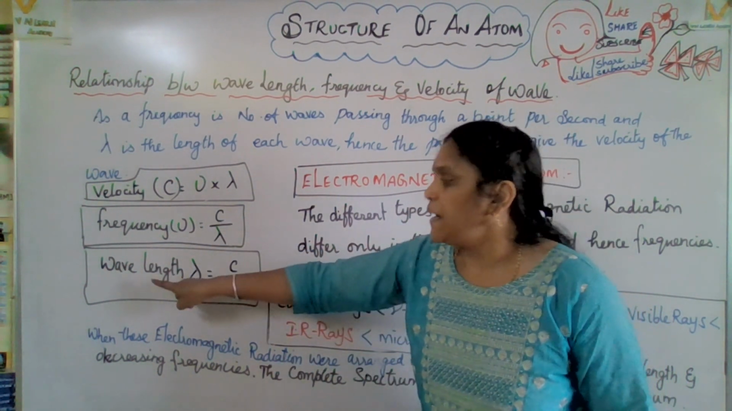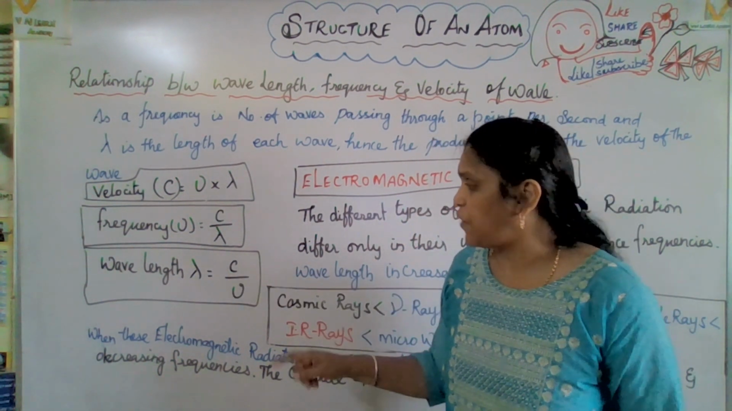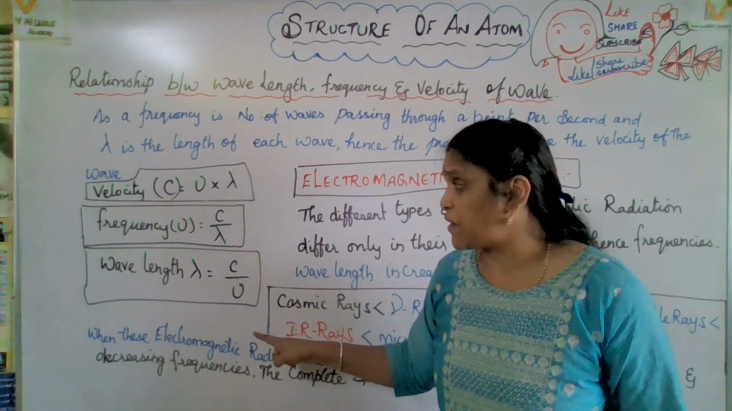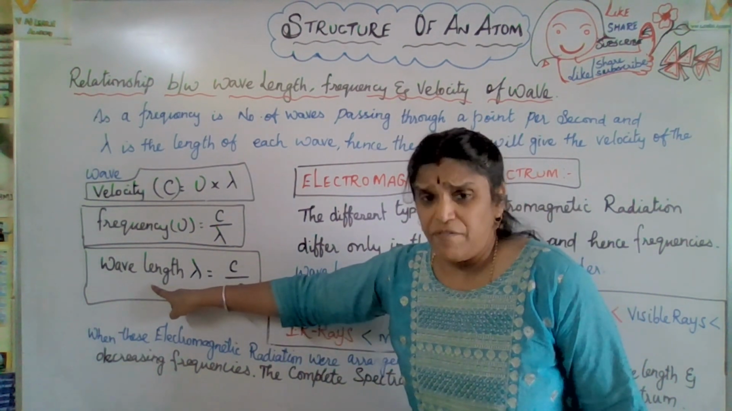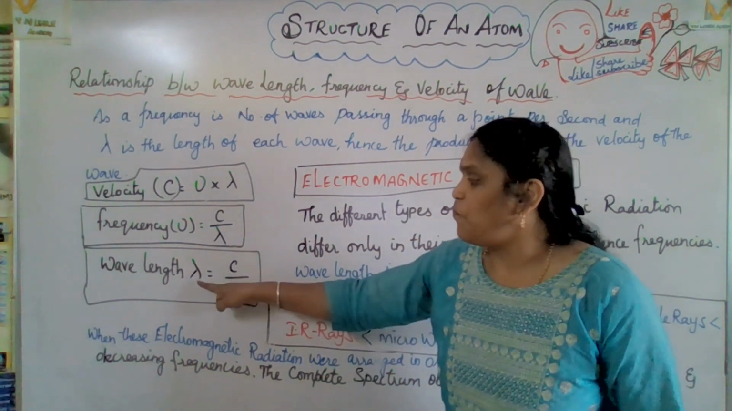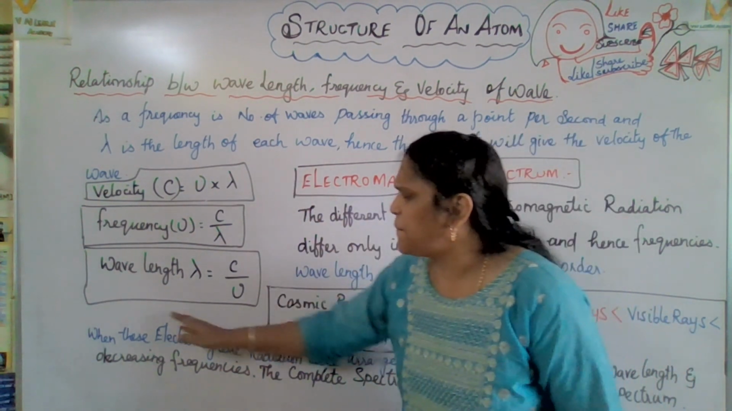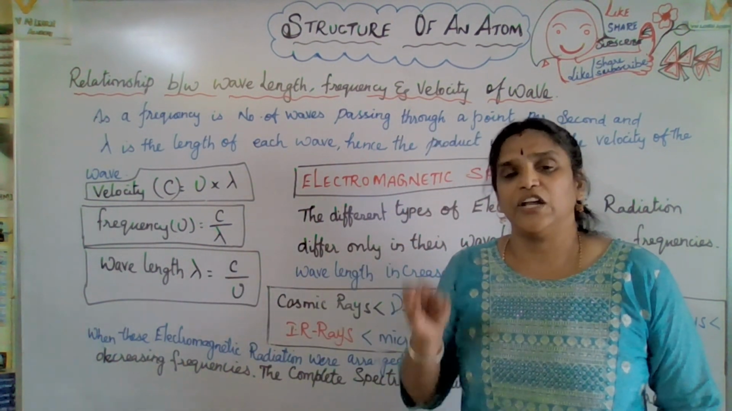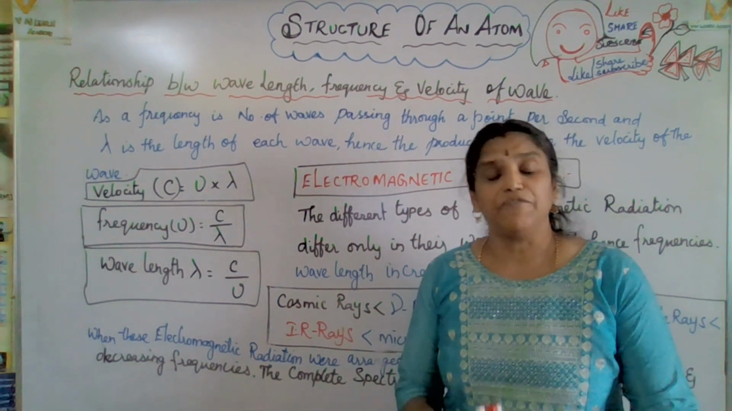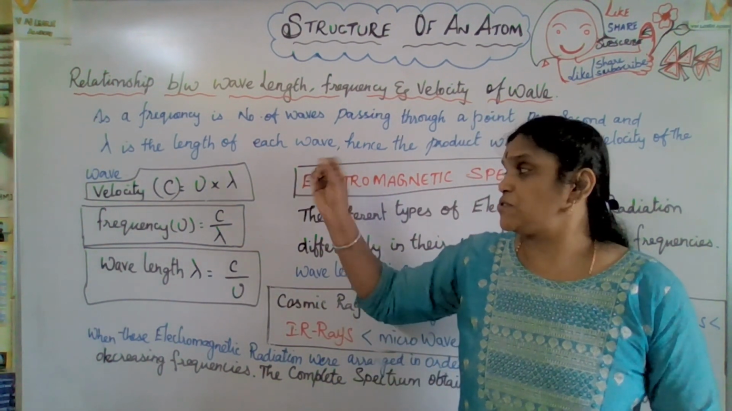Next, how wavelength is related to frequency and velocity. Wavelength lambda is equal to c by nu, where nu is frequency. So when wavelength increases, frequency decreases, so wavelength is inversely proportional to frequency. These are the three main formulas. Definitely you should remember them, because you will get such kinds of sums, word problems. Let us see that during solving time.